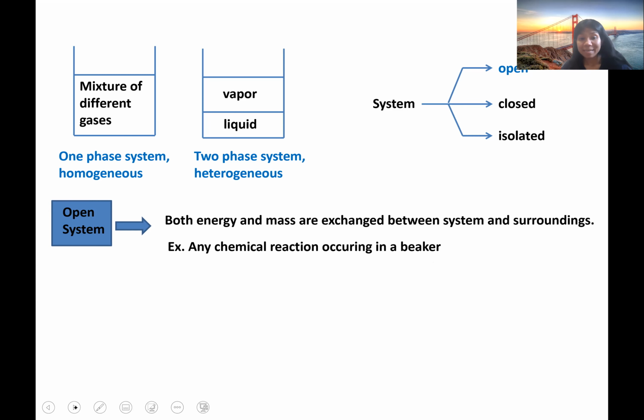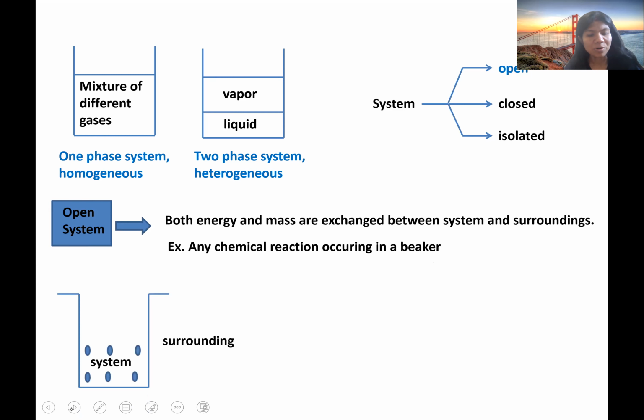So for example, any chemical reaction occurring within a beaker. We are doing a chemical reaction in an open atmosphere. Sometimes we close the beaker, but in this case, we will not close the beaker. We have added some chemicals and a solvent, and we are doing the reaction within a beaker with open atmosphere. We have not closed it. So this is an example of an open system.